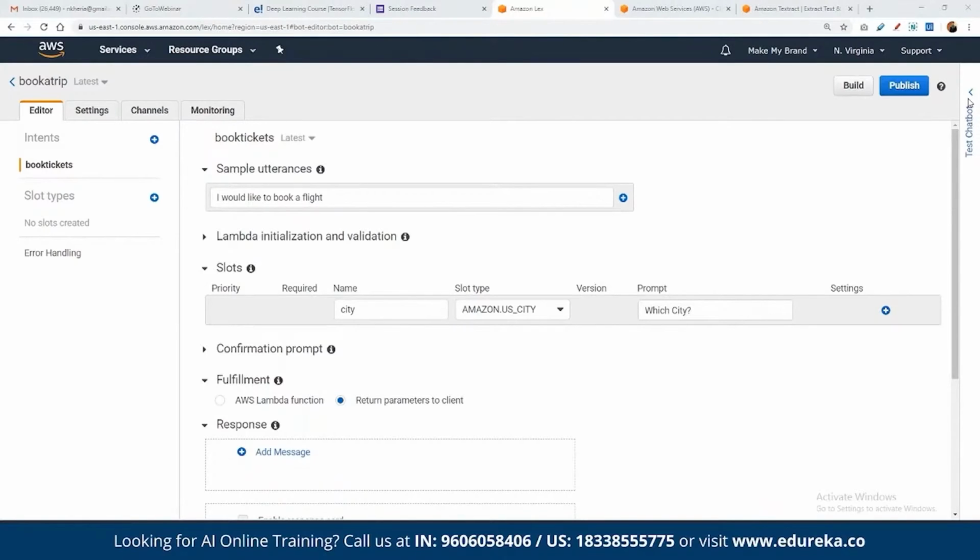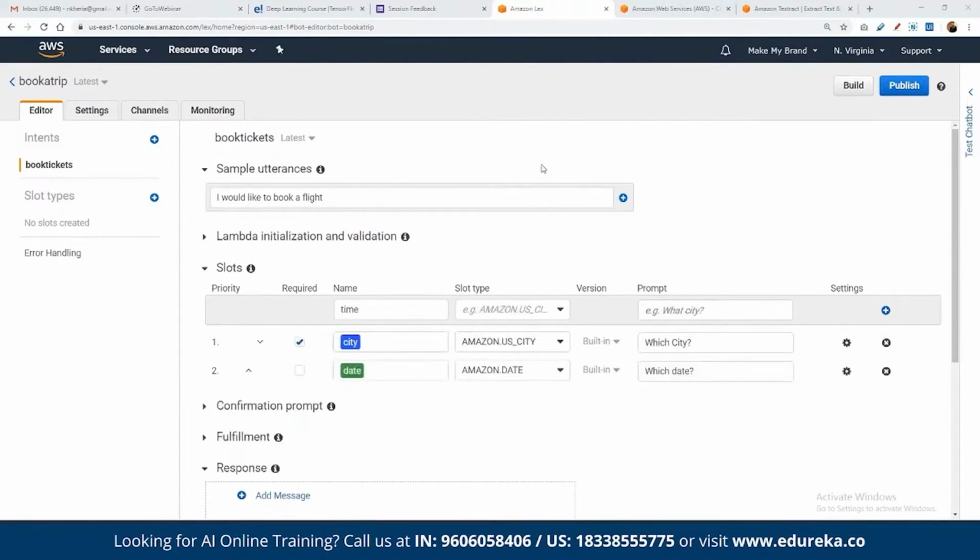And once they enter the date, now we can ask them for time. We can ask them for how many passengers they want. So here we can define time as well, or we can define the number of passengers. For example, here we can add passengers. Suppose here we can ask, okay, how many passengers are they looking for? Here we can define the people count. We want to process this as a number itself, right? So here we can define how many seats.